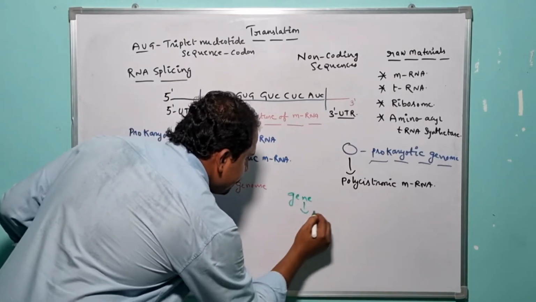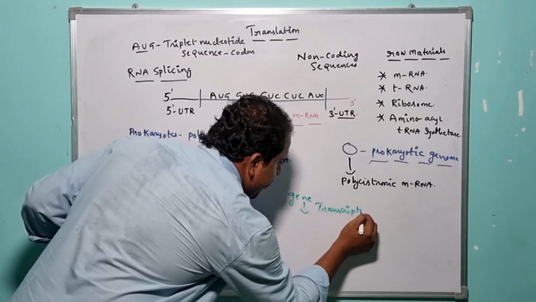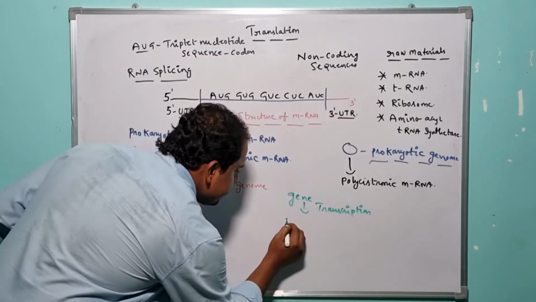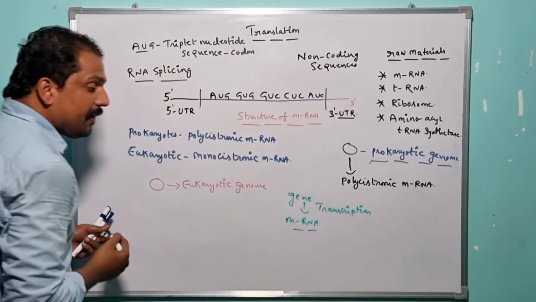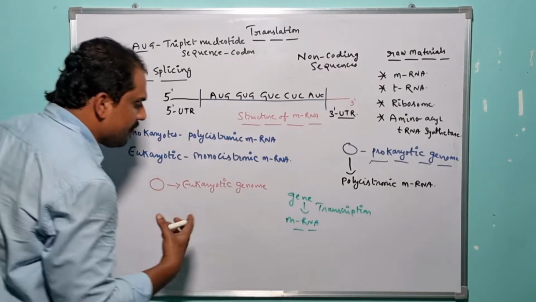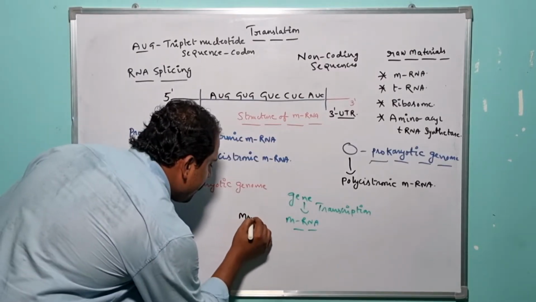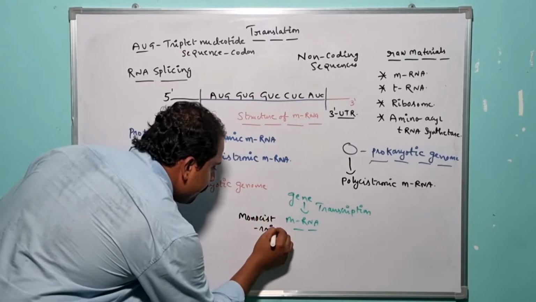So each particular gene, when it undergoes expression during the transcription mechanism, leads to the synthesis of a single stranded mRNA, and that specific mRNA is nothing but monocistronic mRNA.